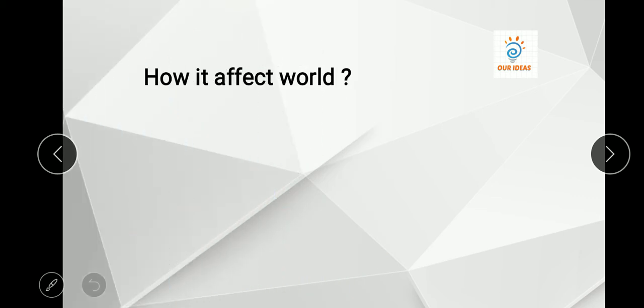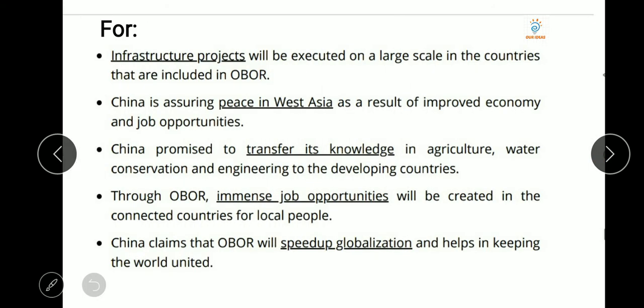So how does it affect the world? First we talk about the important things. From my personal perspective, I am not saying that it is bad; China's aim to provide this project can be good if it is implemented in a good manner. But China is not doing so. We can see four points. First, infrastructure projects will be executed on a large scale in the countries that are included in OBOR, because if we want to develop a route, China has to develop infrastructure in that country.